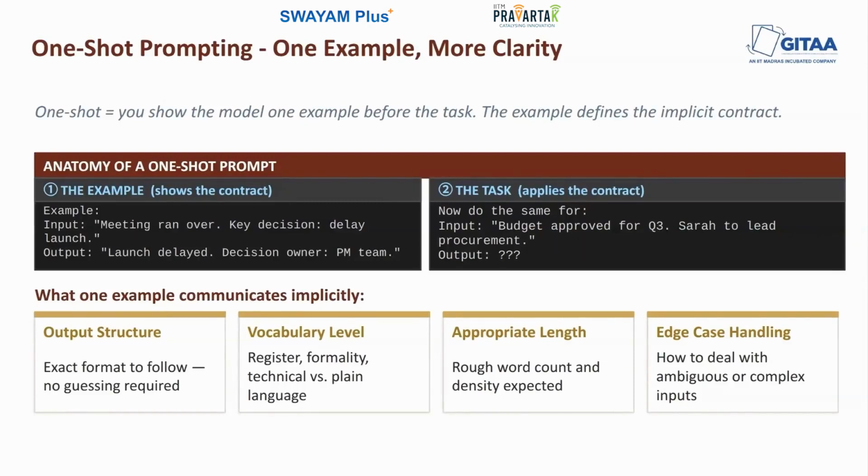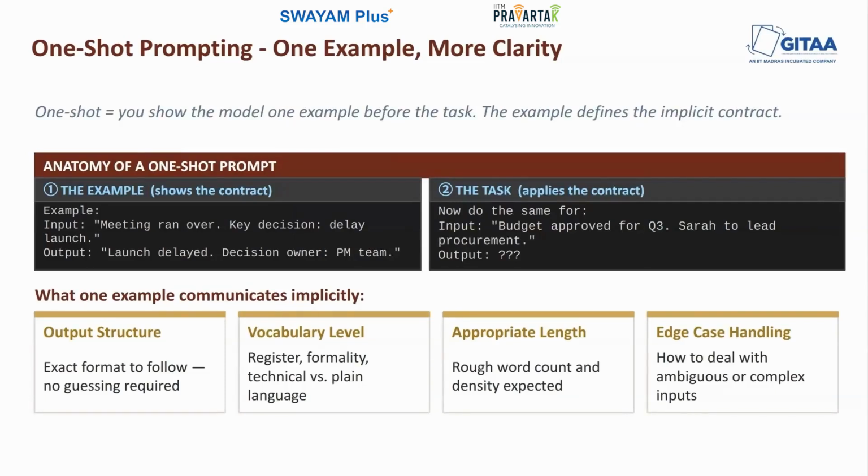It learns something about the category of the inputs that belong to that label. This means one-shot output often generalizes correctly to inputs the model has never seen. So, inputs that are phrased differently, which are either longer or shorter, or come from a different context. So, the example teaches the rule, not just that particular case.